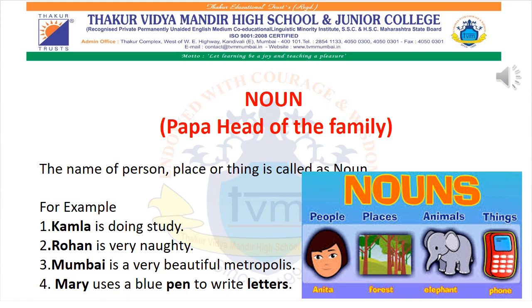Okay, so in the picture we know people, it can be any people, it can be a name given to any individual, it can be a name like Sneha, Rohan, Tia, Omkar, and so on. Okay, place, it can be any place, it can be a forest, it can be Mumbai, it can be Dubai, it can be Australia, it can be Sydney, any place. Okay, it can be any animal, and it can be anything. It can be a phone, it can be letters, scissors, anything. Okay, it is a part of a noun.